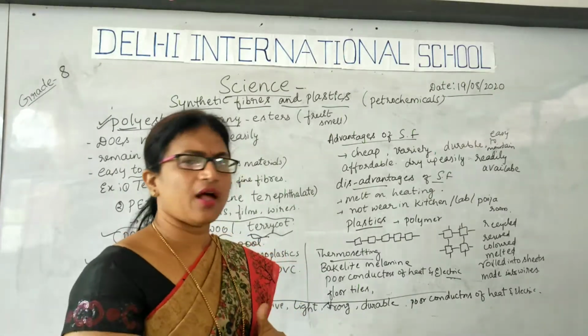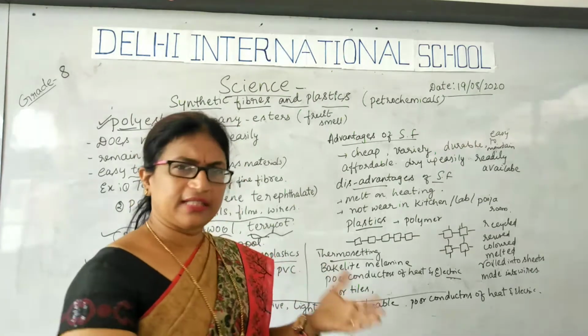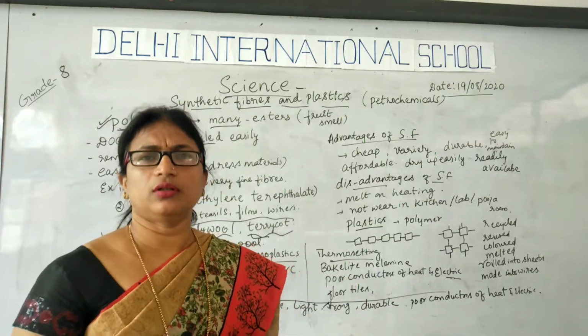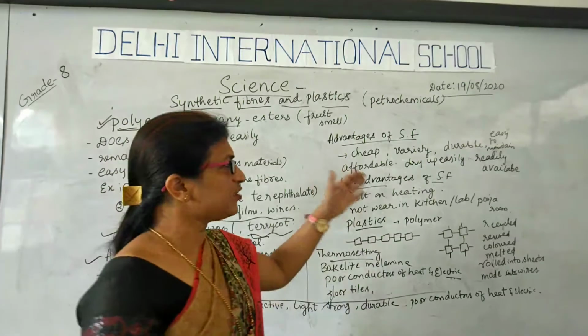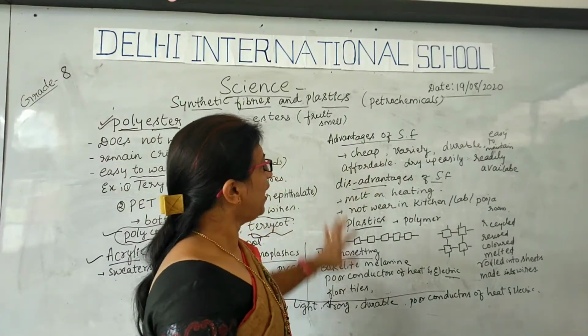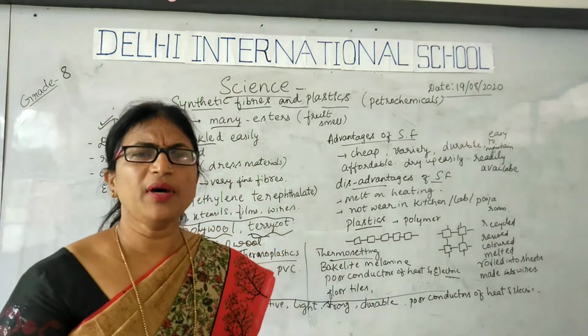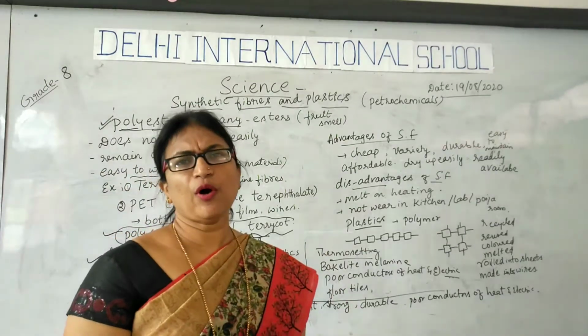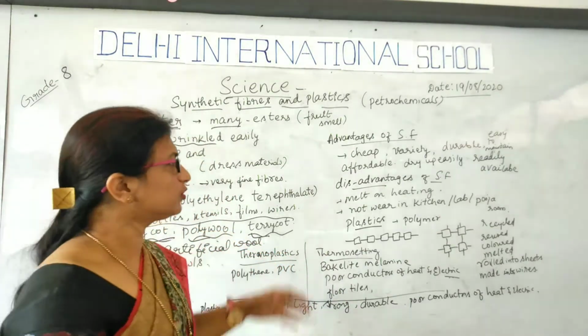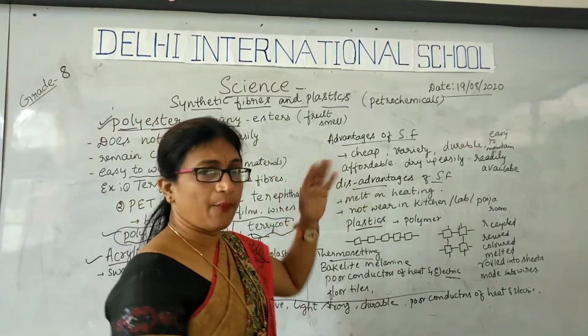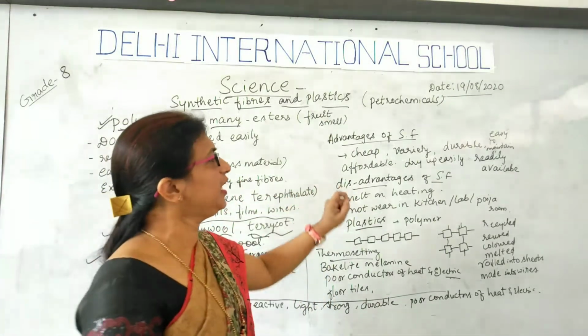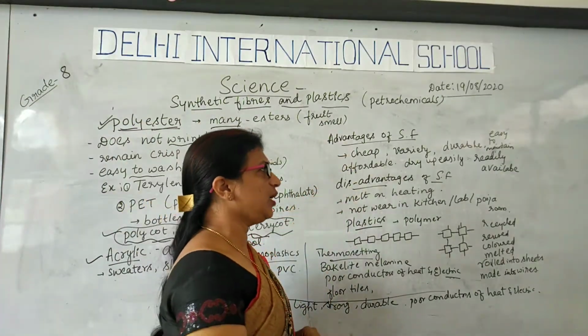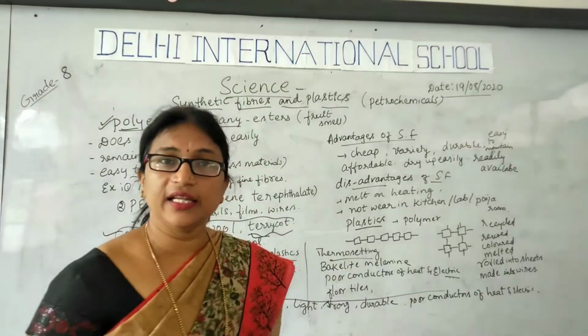It is easily dried up, and it takes less water to wash. That's why it is easy to maintain and affordable. The common man, the lower group of people, can also buy synthetic fibers. Compared to natural fibers, it is easily affordable, very cheap, and dries up easily.